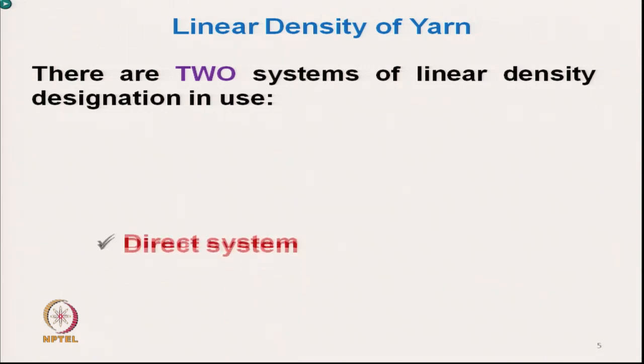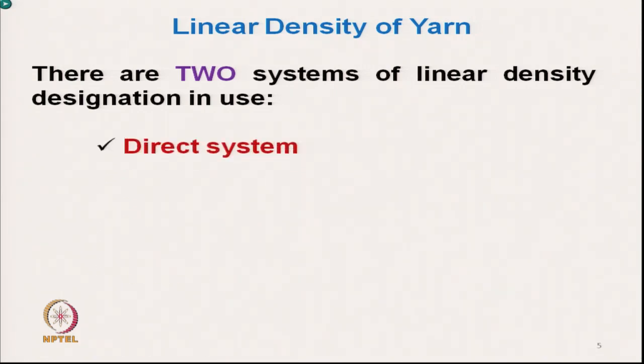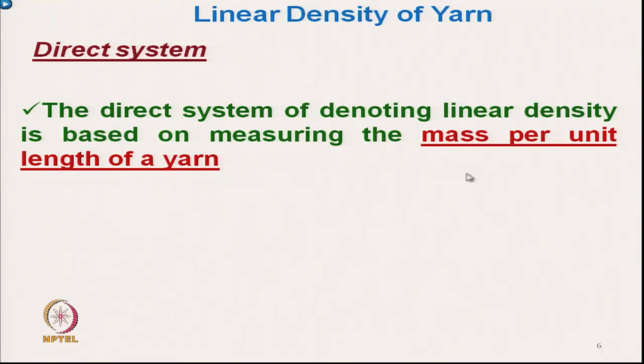The systems are, one is the direct system and next one is the indirect system of measurement. The direct system, which is a very convenient system of denoting the linear density, is based on measuring the mass of yarn per unit length.